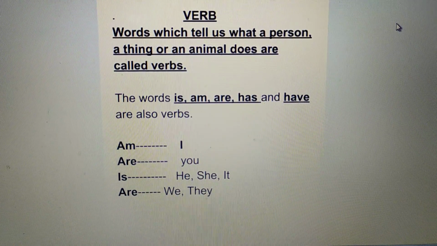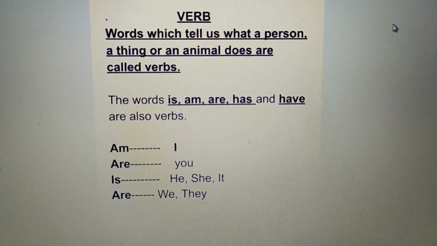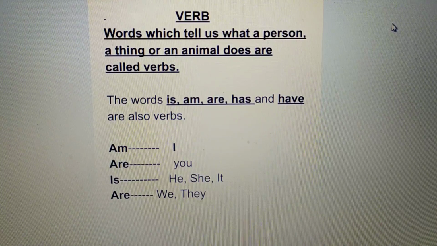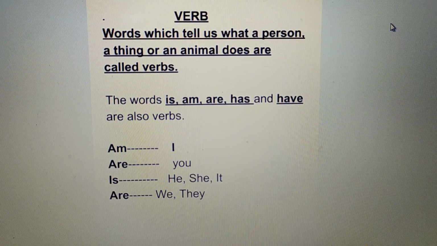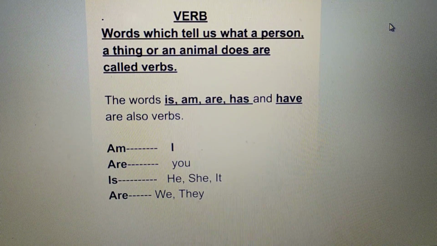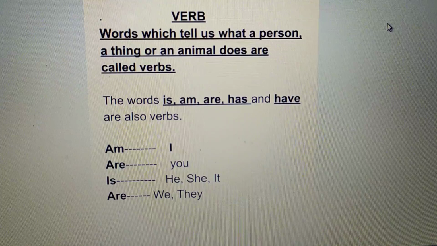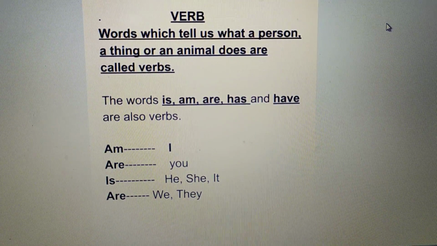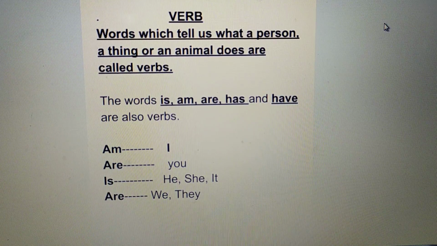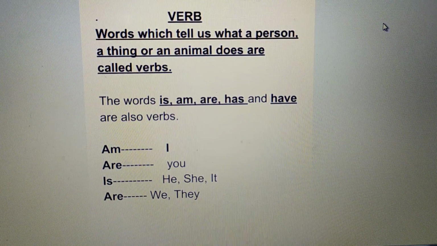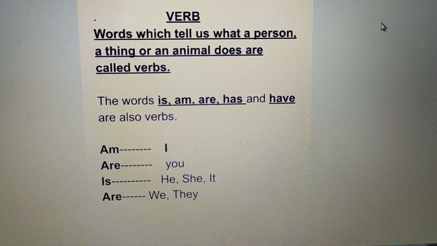Now has and have. We use has to talk about one person, place, thing or animal. Means singular pronoun or singular nouns. We use have to talk about more than one person, place, thing or animal. Means plural pronoun or plural nouns. Have is also used with I and you, that is the first person singular pronoun and the second person singular pronoun.